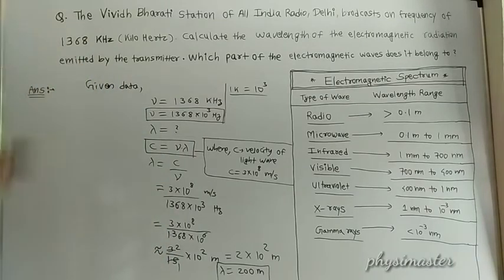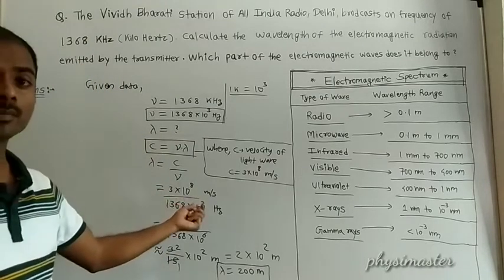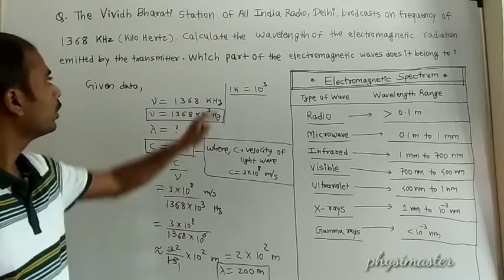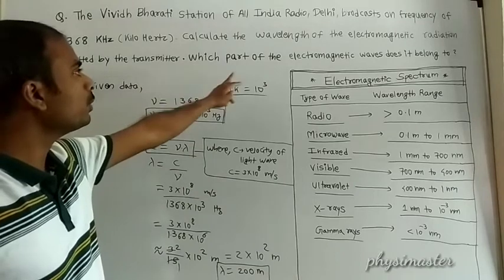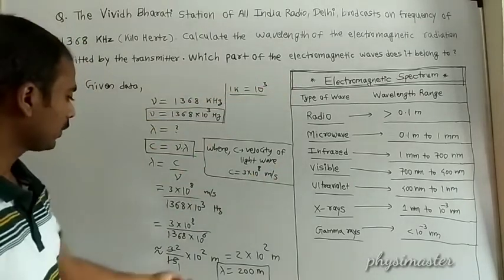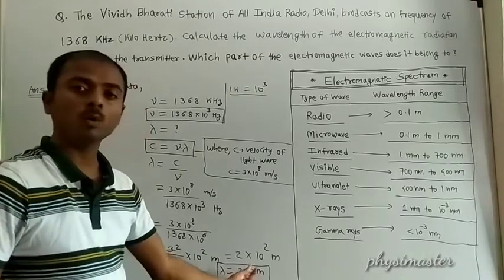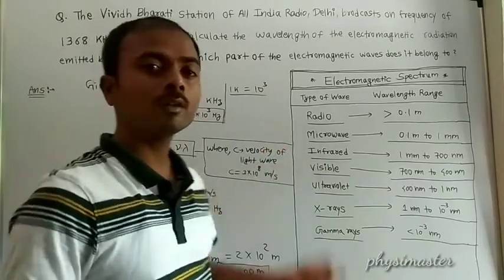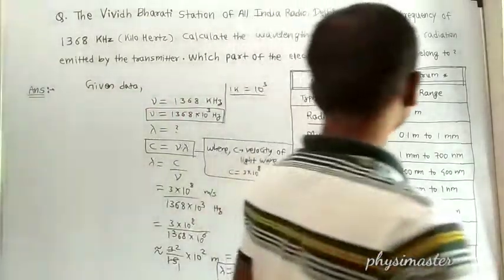Did you understand this solution? Then we go toward the second part of the question: which part of the electromagnetic wave does it belong to? The wavelength is found to be 200 meter. Then which part does it belong to? Just now we have seen the electromagnetic spectrum.